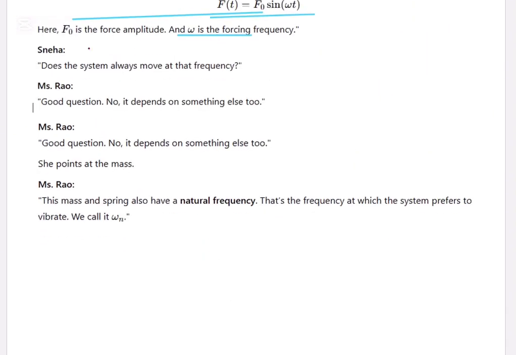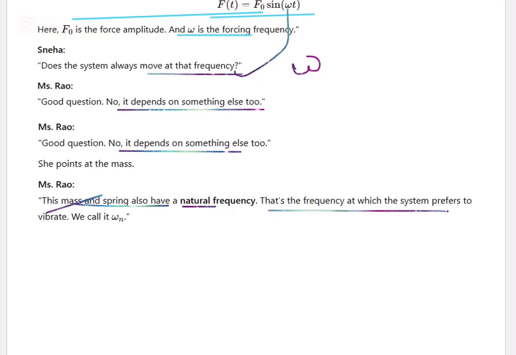Does the system always move at this frequency? No. It depends on something else too. This mass and spring have a natural frequency. That's a frequency at which the system prefers to vibrate. We call it omega n.